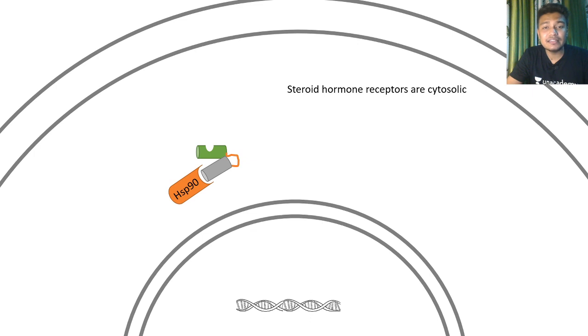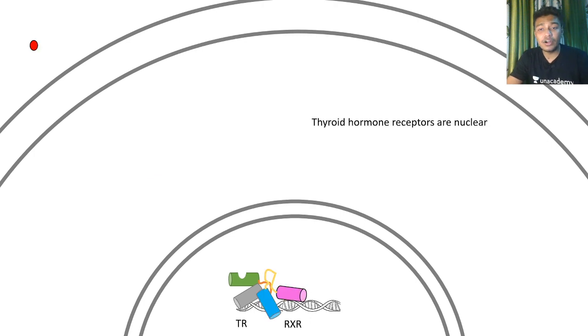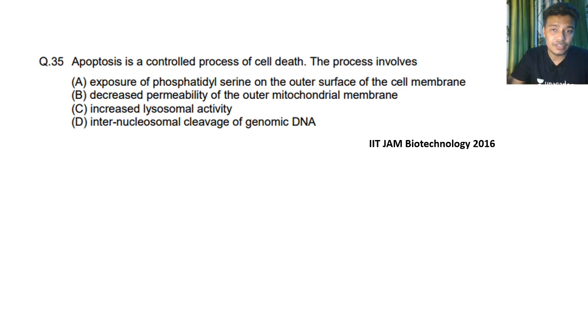So here, the steroid hormone receptors are cytosolic. They are held in the cytosol with the help of HSP90, but when the ligand binds, it moves to the nucleus and activates transcription, so they can work like a transcription factor. Thyroid hormone receptors are different. They are located in the nucleus. When thyroid hormone goes into the nucleus, now they can work like a transcription factor. The details can be found in other videos.